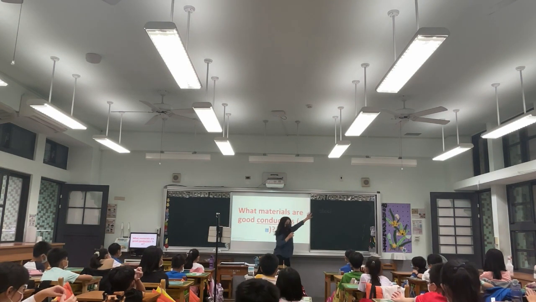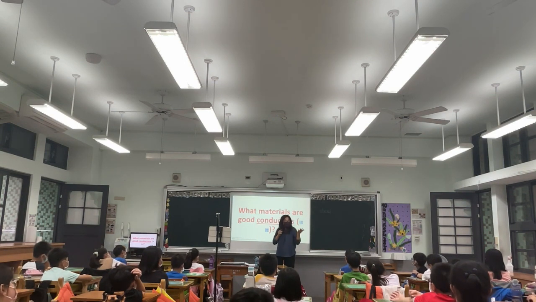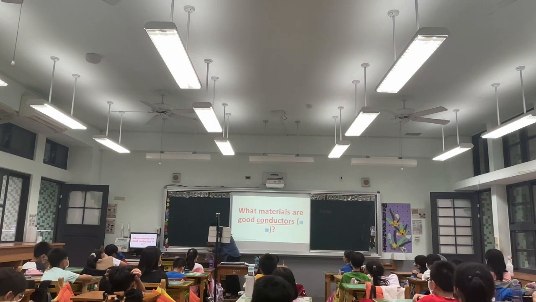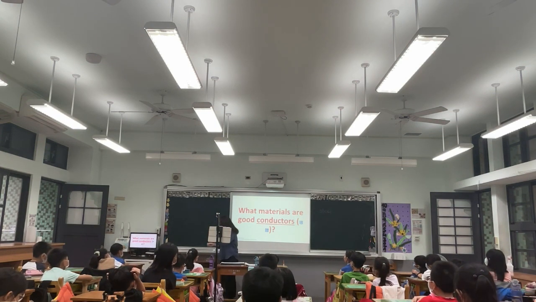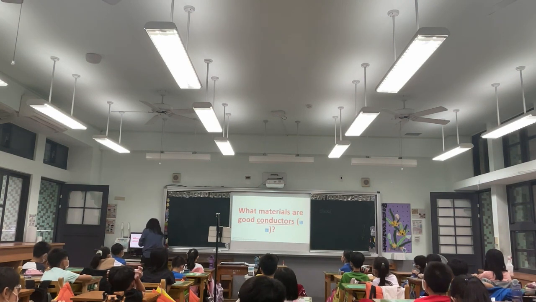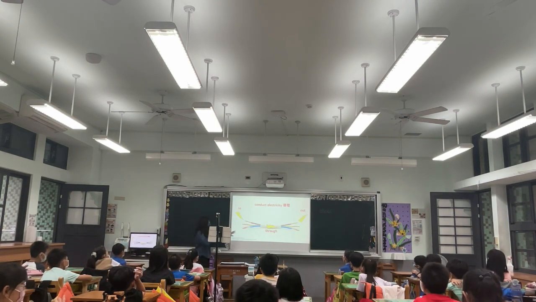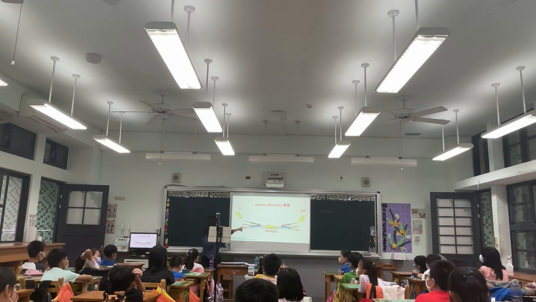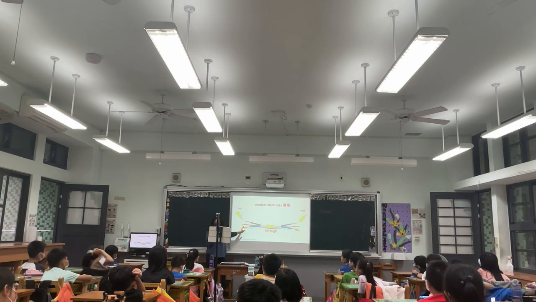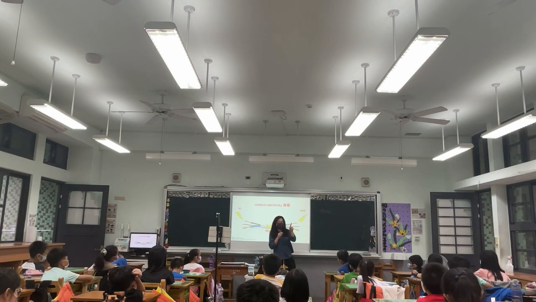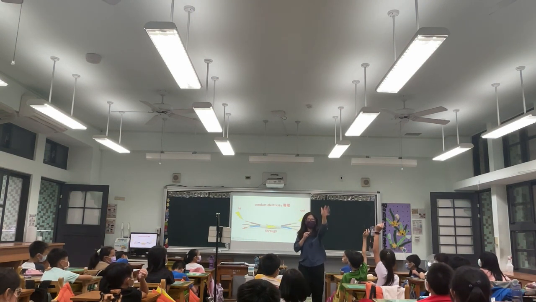Iron is steel, right? And what else? For example, like this one. We have the wire, right? This one is not made of that. We can see this one. What is this? Raise your hand. What is it? Yeah, it's a wire, right? What is this material? You can speak Chinese. It's okay. You don't have to speak English.